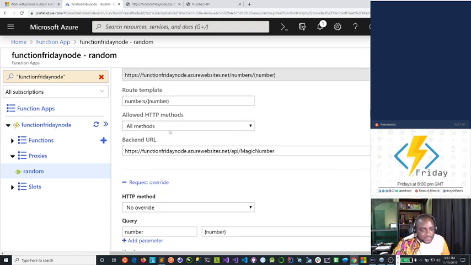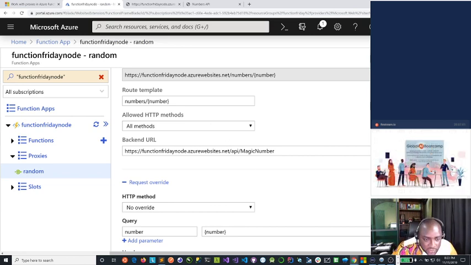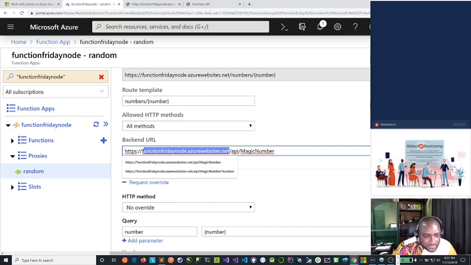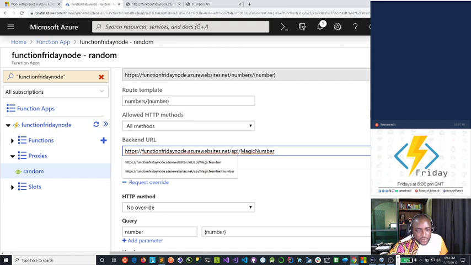What if I have a series of function endpoints? Let's say I have one that calls the math, I have one that probably calls something else, and I want to call them and pass that information on. I could actually store the whole of this endpoint here. I could store the whole of this in an application settings variable, and then reference that within my backend URL and it'll still work perfectly. So let me show you how to do that. We're going to copy this.